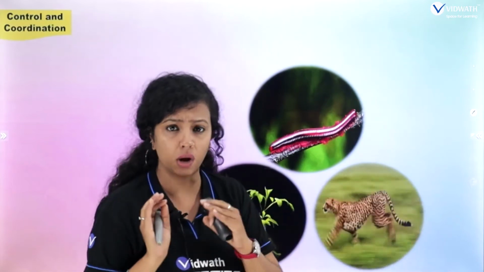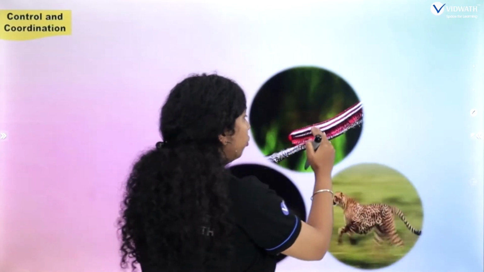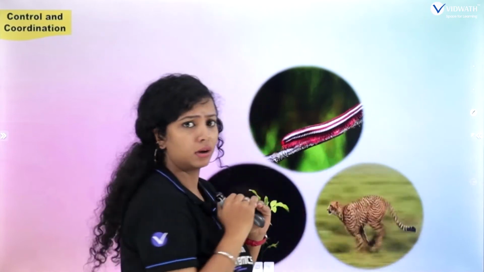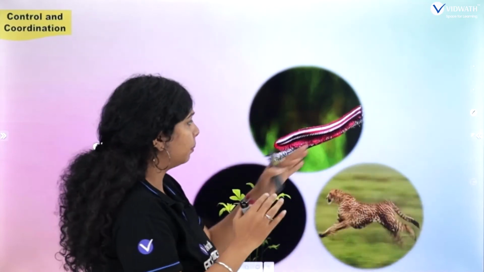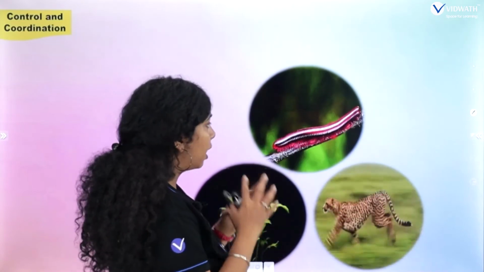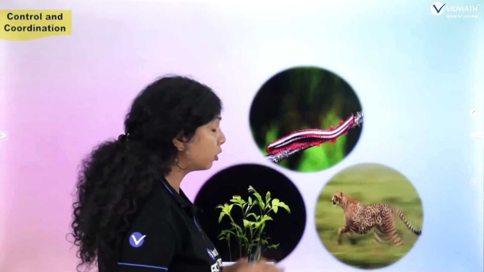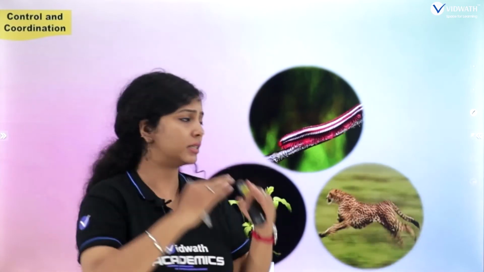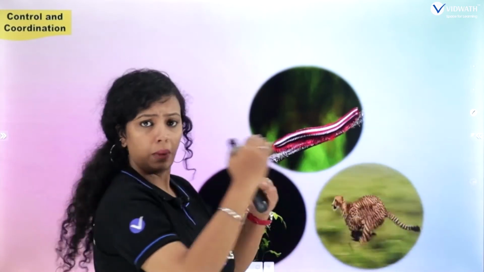And what you need to observe is that they are moving one by one. This centipede is moving its legs in a controlled way, coordinating with each other. They are controlling the movement, and at the same time coordinating, which means adjusting with the other legs, right?